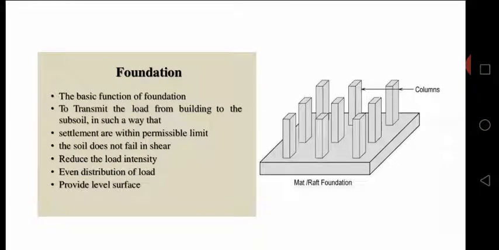So first of all, what is a foundation? Why do we need a foundation? Foundation is necessary to evenly distribute the entire building load.